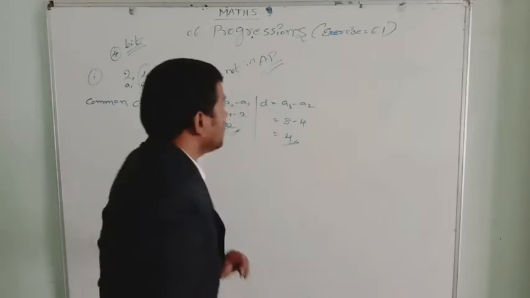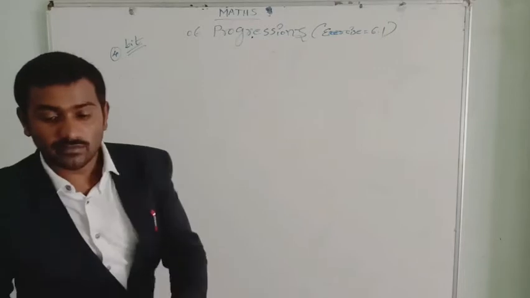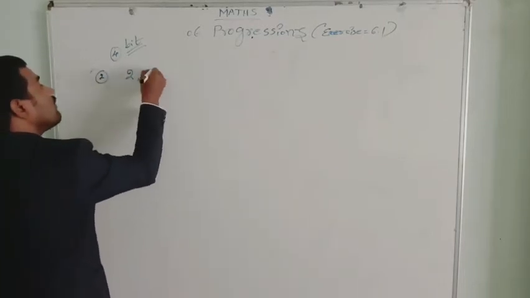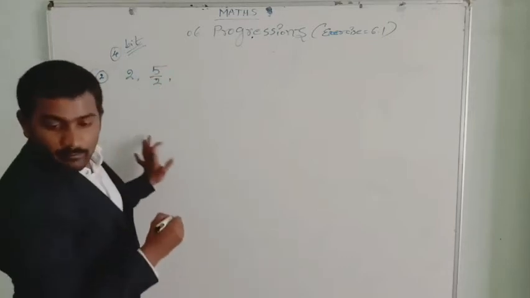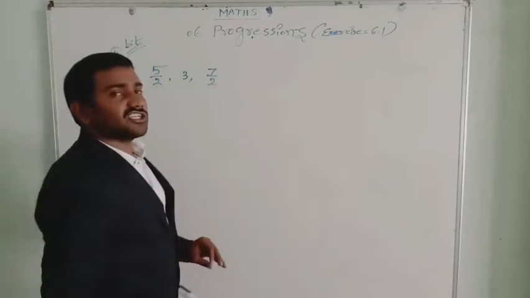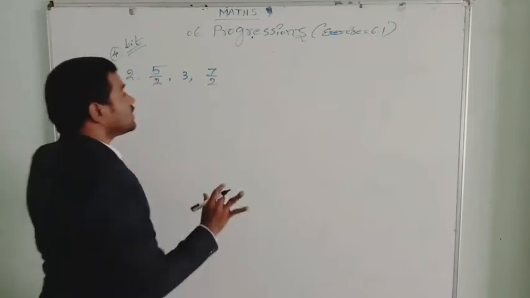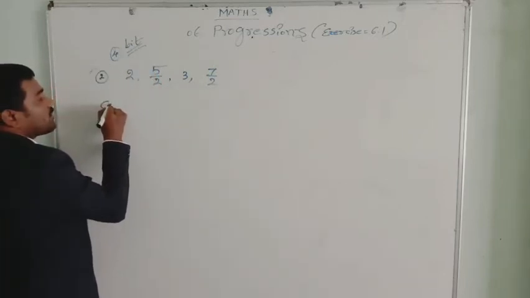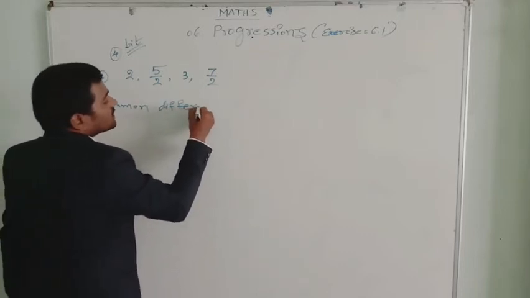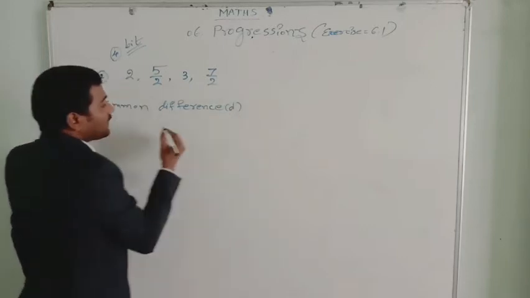Okay, next let me take the second question. I will write the second question of this bit: 2, 5 by 2, 3, 7 by 2. When they are in fractions, you feel a little difficulty, but we have to go through the process. The process is that first we need to find the common difference D. Let us find the D here.